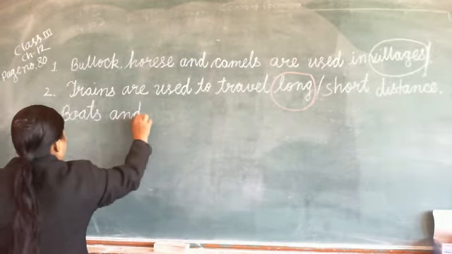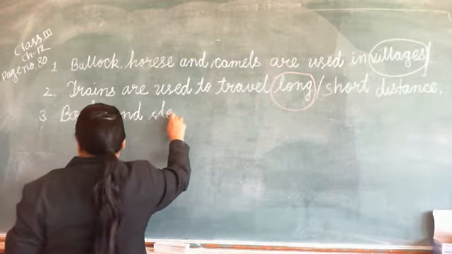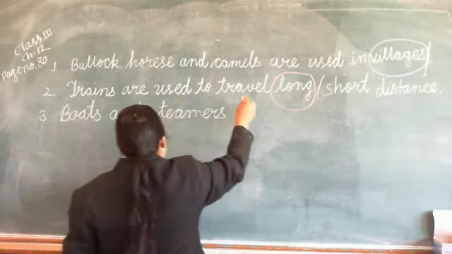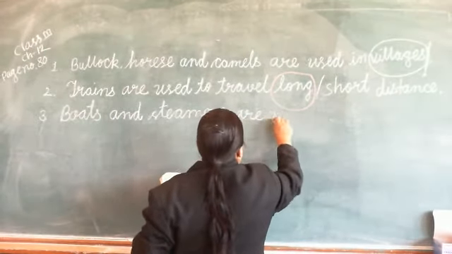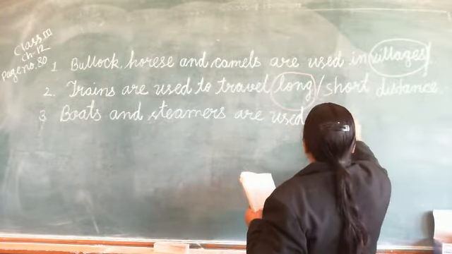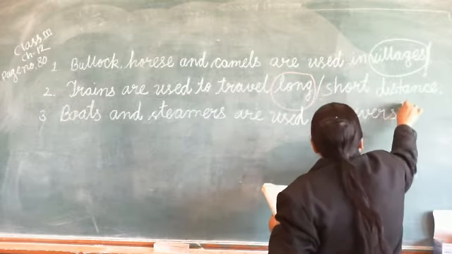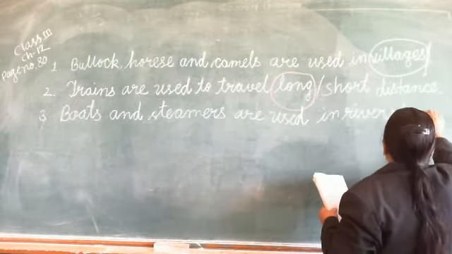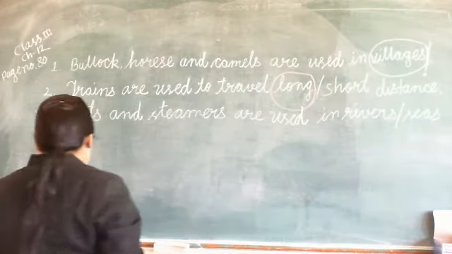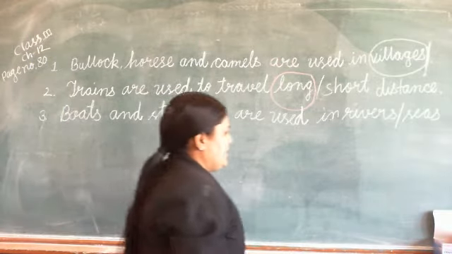rivers or seas. So boats and steamers are used in rivers.